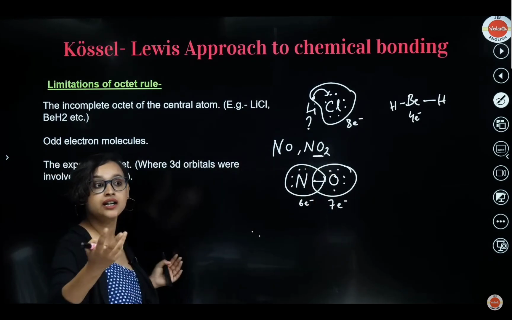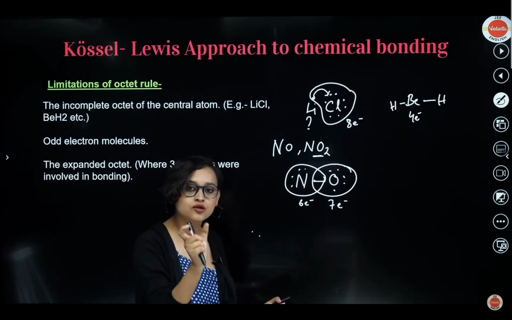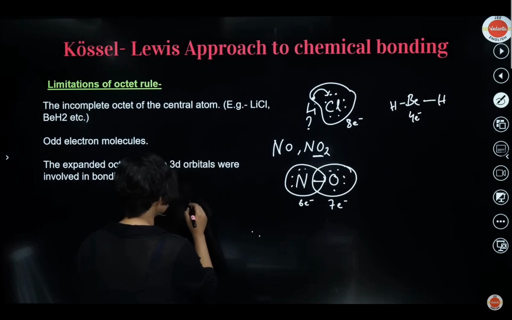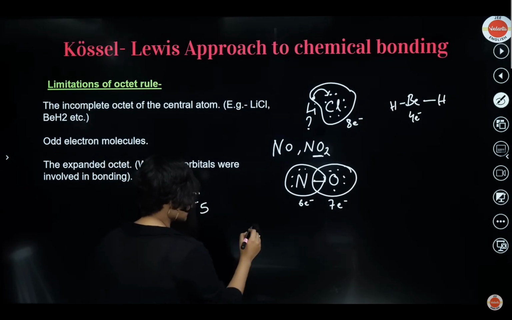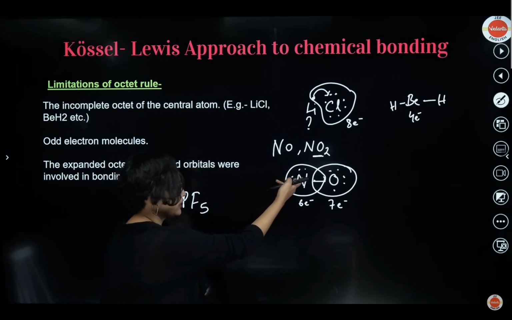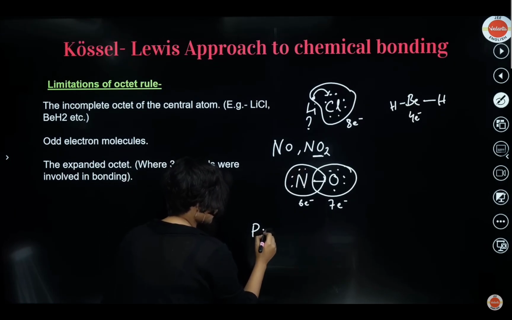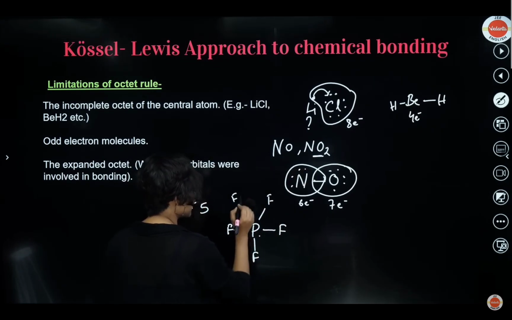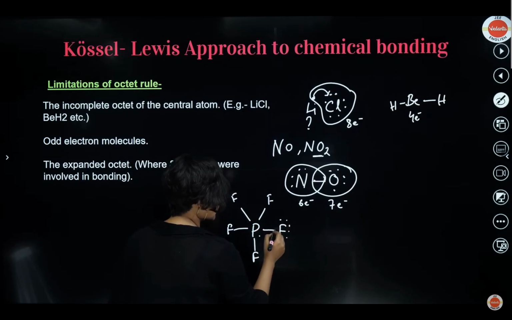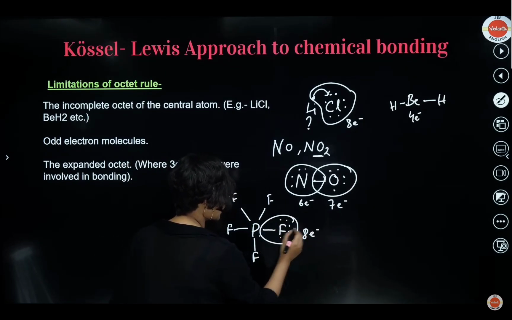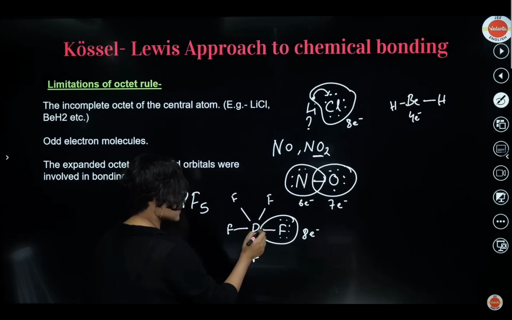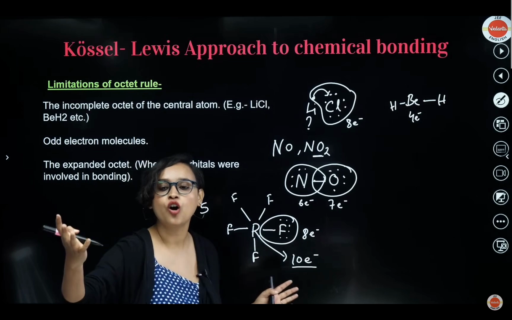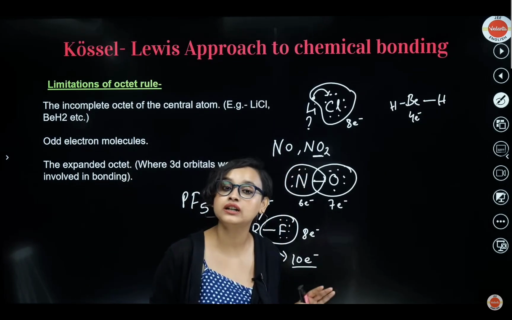The third one, the expanded octet. Now what happened? More than 8 electrons came into the picture. This only happens when there are elements which have 3D orbitals, where the 3D orbitals are participating. Check out, example is PF5. P is in group 15, so 5 electrons, right? So see here, 1, 2, 3, 4, 5, okay? Now check here, 1, 2, 3, 4, 5, 6, 7, 8. Fluorine has its 8 electrons definitely, but look at P. 1, 2, 3, 4, 5, 6, 7, 8, 9, 10. Phosphorus has 10 electrons. Expanded octet rule. You get my point? So these are the limitations of this octet rule.